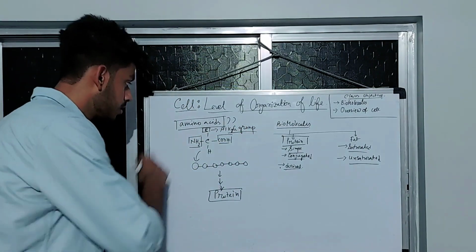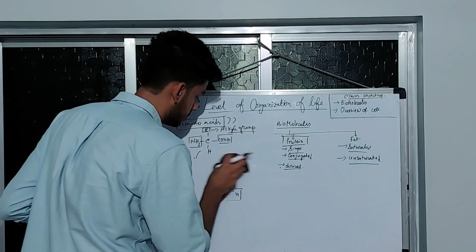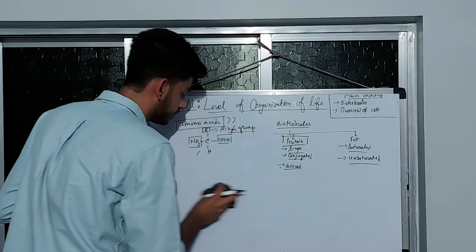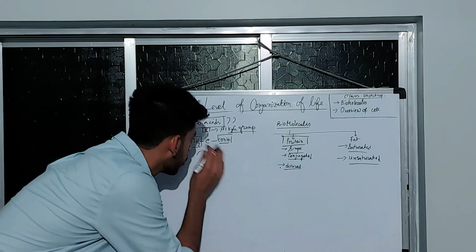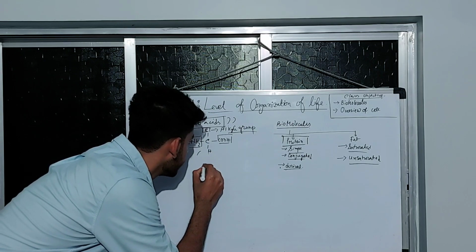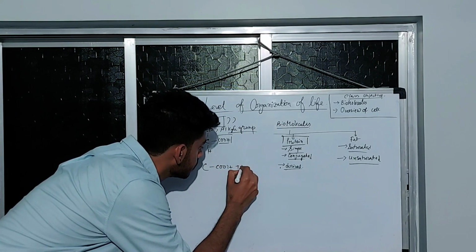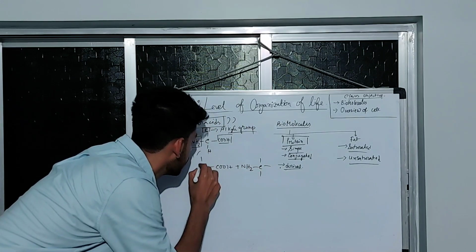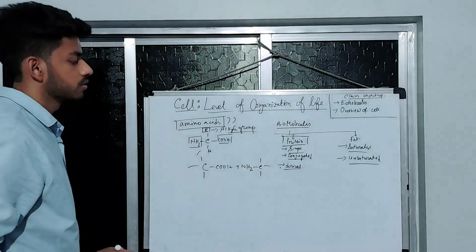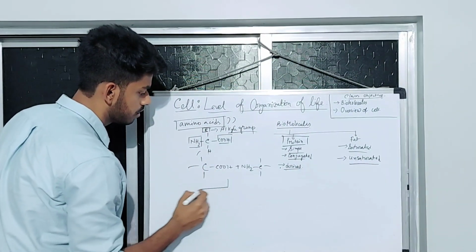So how is the structure formed? Let me quickly draw it. I'm not drawing the full structure. I'm just giving you a brief idea how the reaction occurs. So this is one amino acid.